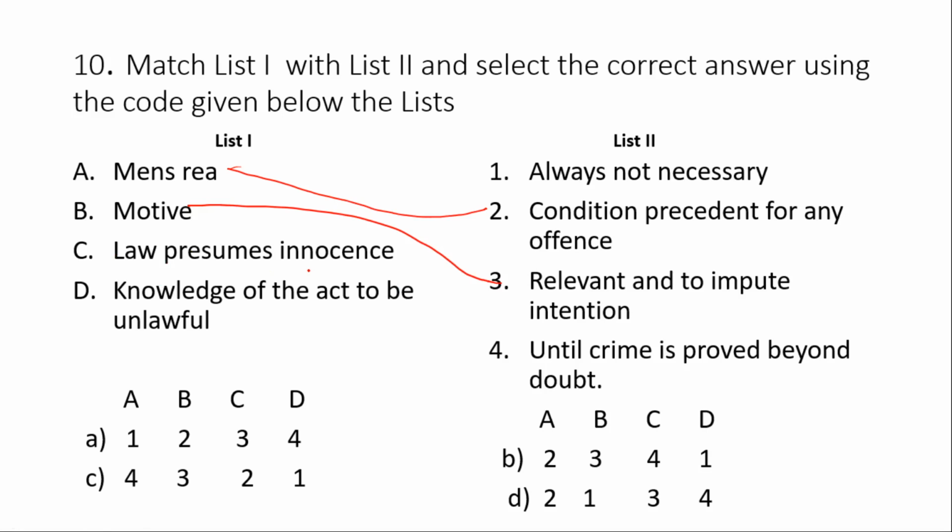C. Law presumes innocence. It is matched with 4, that is until crime is proved beyond doubt. Every person is presumed to be innocent in law until the crime is proved beyond doubt. And the fourth one is knowledge of the act to be unlawful, which matches with 'not always necessary'. So knowledge of the act to be unlawful is not always necessary, as a general principle of law.